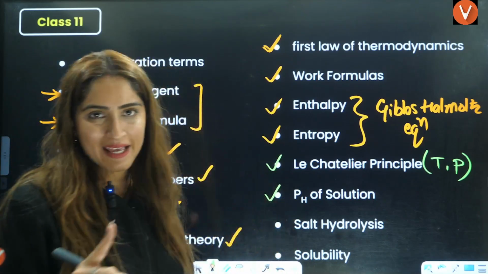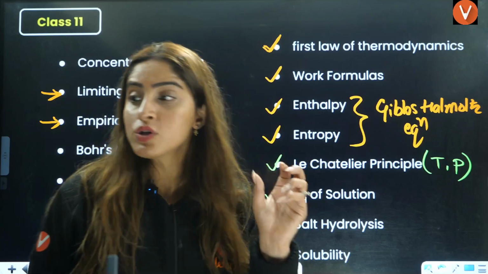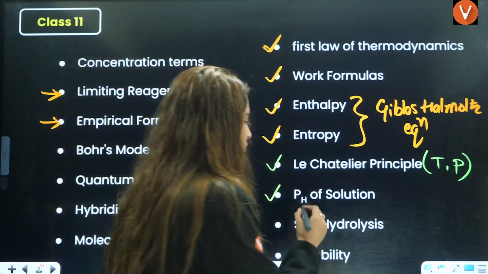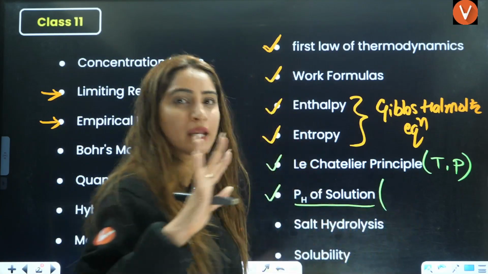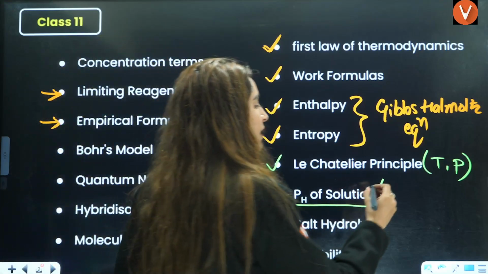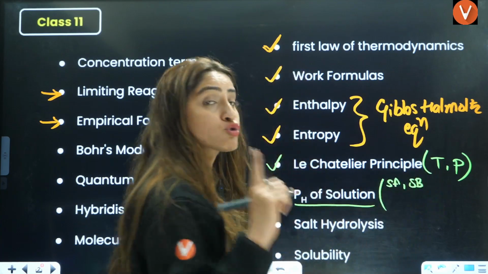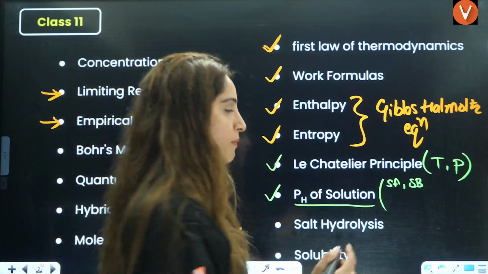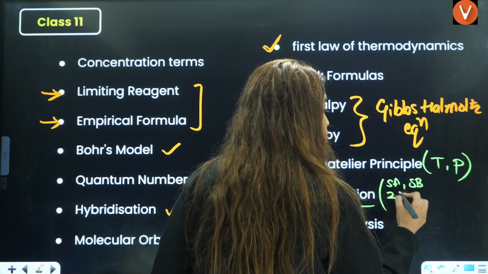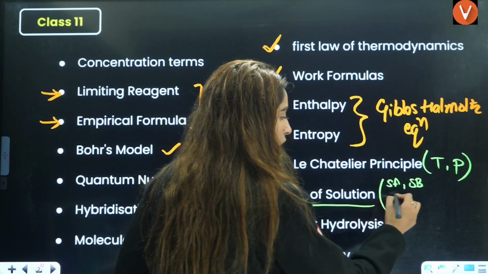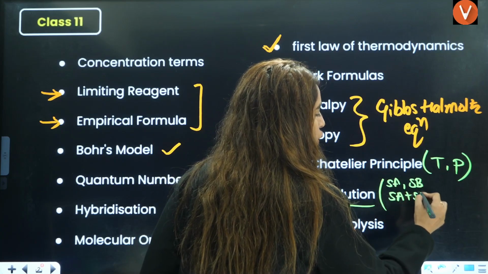Now from pH, most important thing is the pH general formula, and the pH of 3-4 things are very important. One is simple strong acid, then there is strong base, then 2 strong acids and 2 strong bases, then 1 strong acid plus 1 strong base.